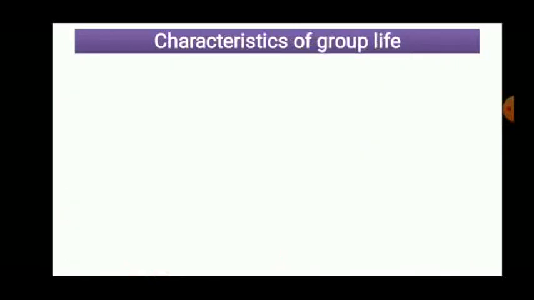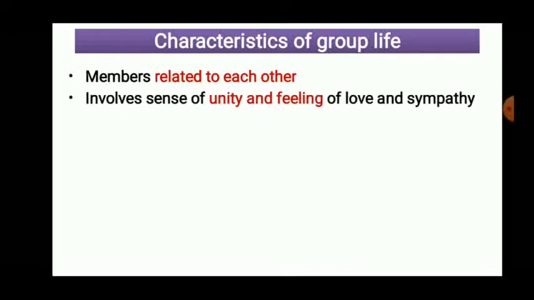Right? Then the characteristics of groups. This is also going to be asked in the exam. Members are related with each other. Some kind of relation is there, as we have discussed in the definition: friend circle, friendship, neighbor, villager, or relation with your relatives. It involves a sense of unity and feeling of love and sympathy with each other. A sense of unity and feeling of love is there among the members.